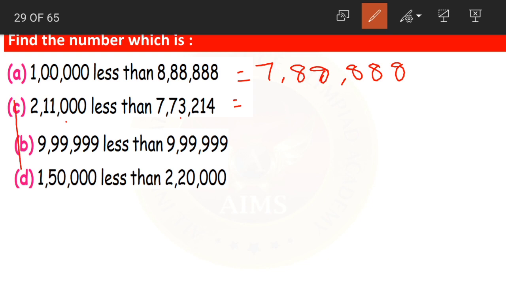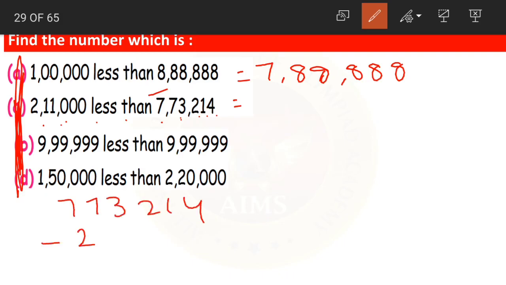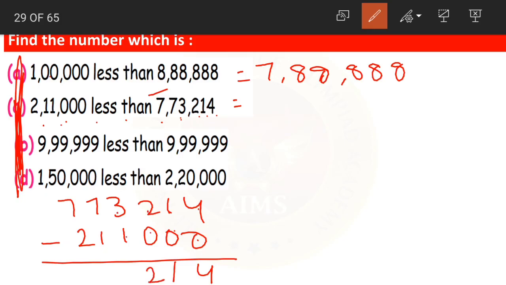Now moving on to question number 2. So here the numbers are wrong. Don't mind. Yes. So 2,11,000 less than 7,73,214. Again, write the bigger number first. Then subtract the smaller number, which is what? Which is our subtrahend. Now 4 minus 0 4, 1 minus 0 1, 2 minus 0 2, 3 minus 1 2, 7 minus 1 6 and 7 minus 2 5. Yes children, 5,62,214 is our answer here.